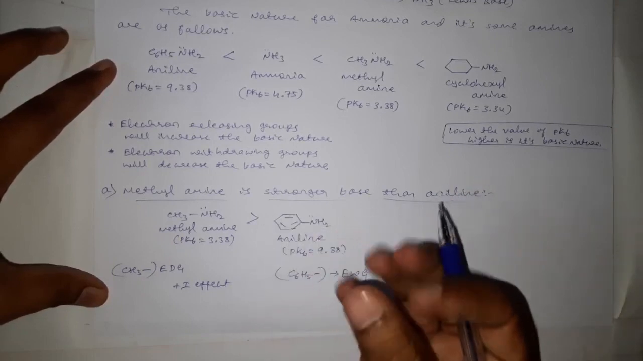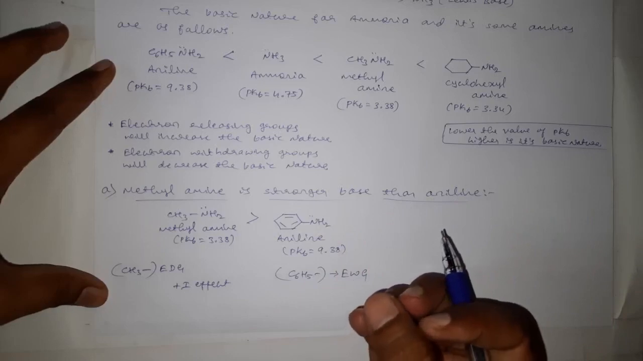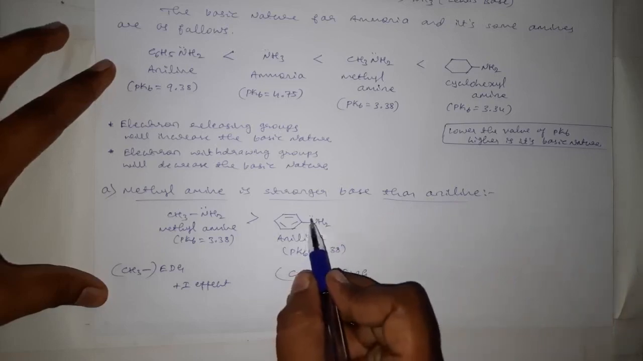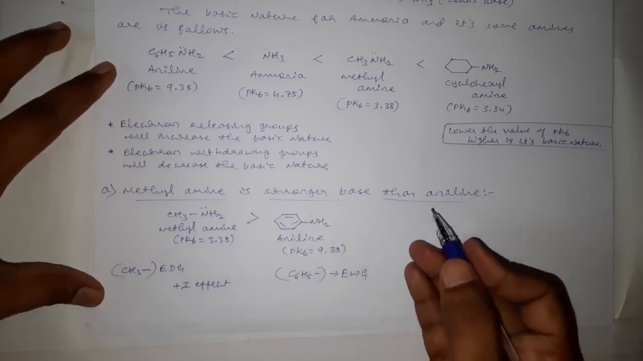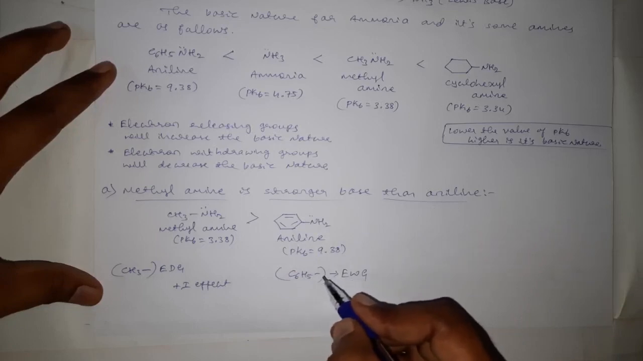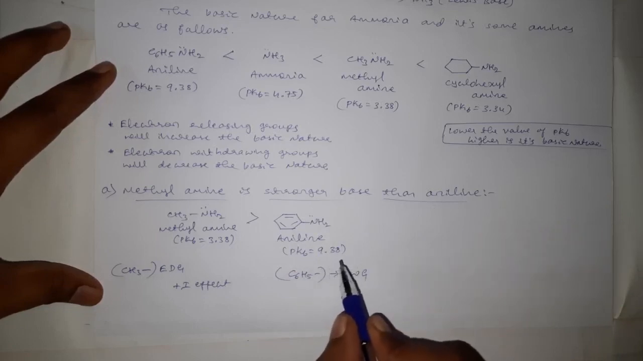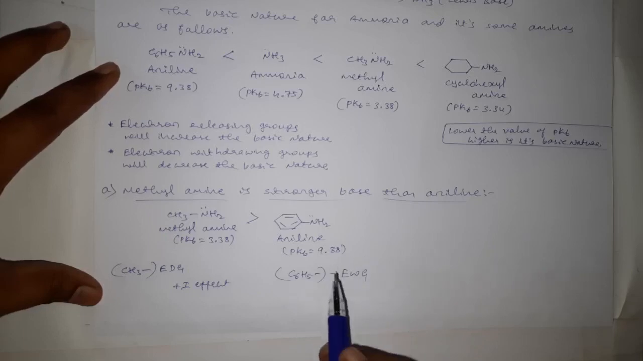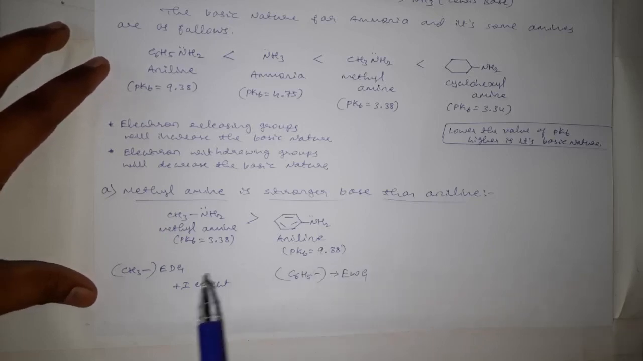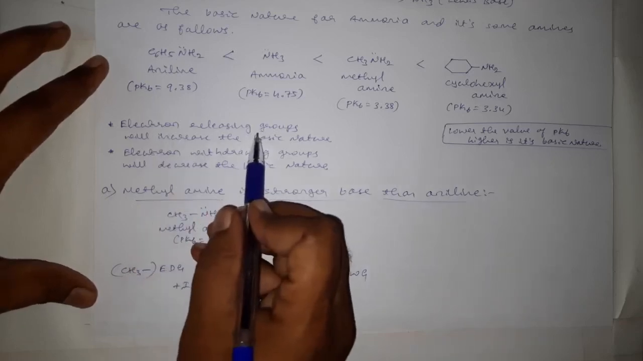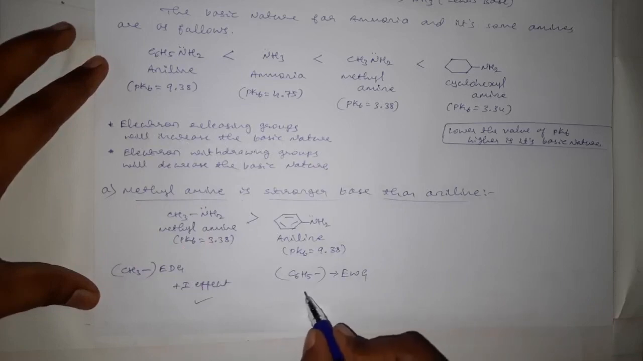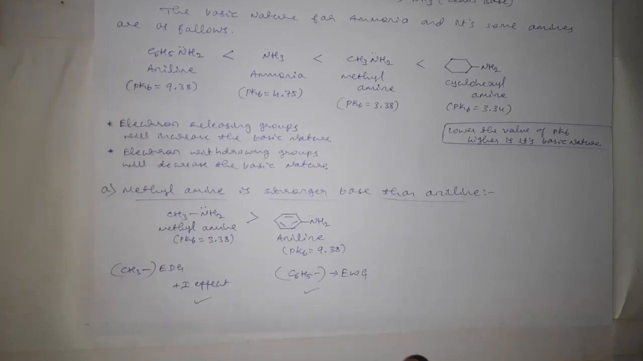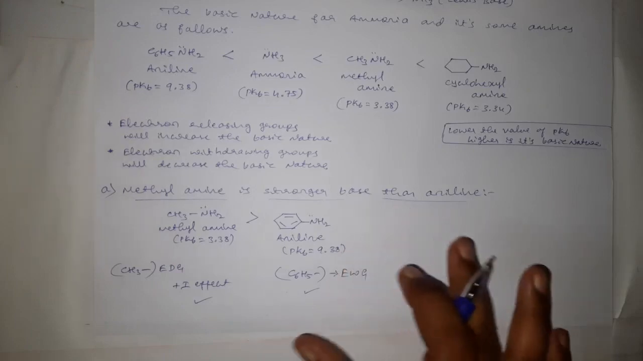As it is an electron withdrawing group, it will decrease the electron availability by resonance for donation, and therefore it will weaken the basic nature of the amine. Here an electron withdrawing group is there, there an electron donating group is there. We have studied that electron donating groups, or electron releasing groups, will increase the basic nature, and electron withdrawing groups will decrease the basic nature. This is the only reason for this statement.